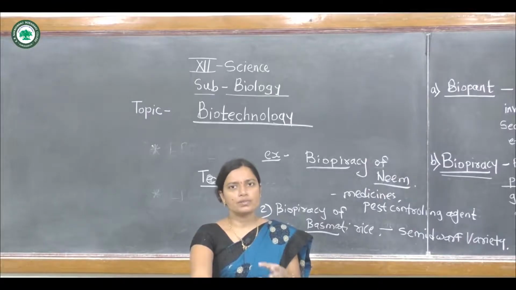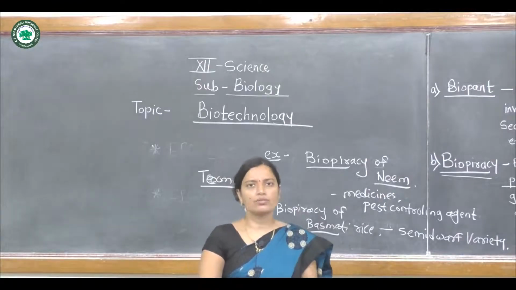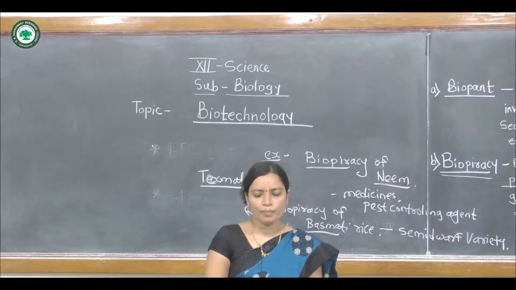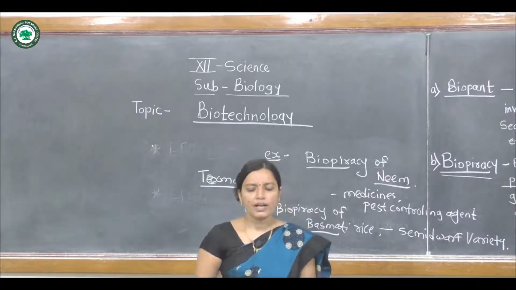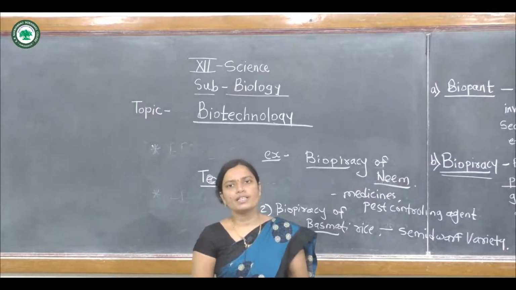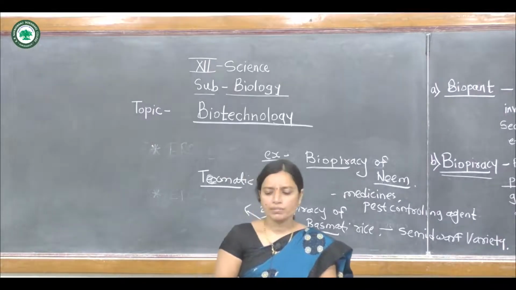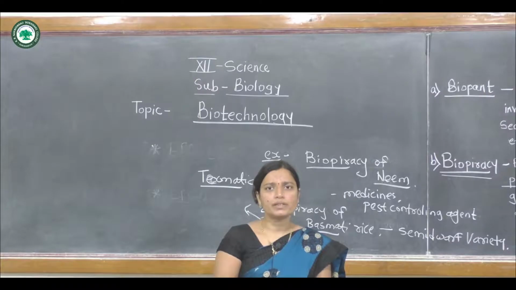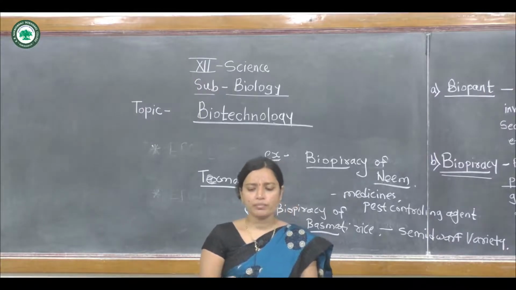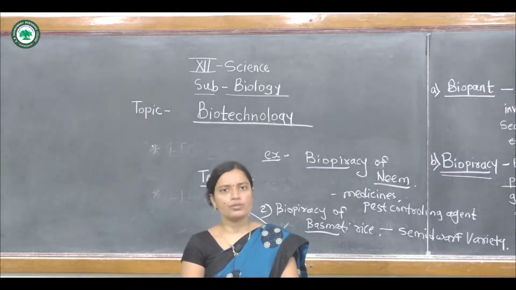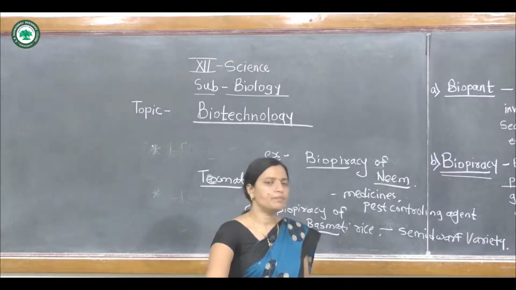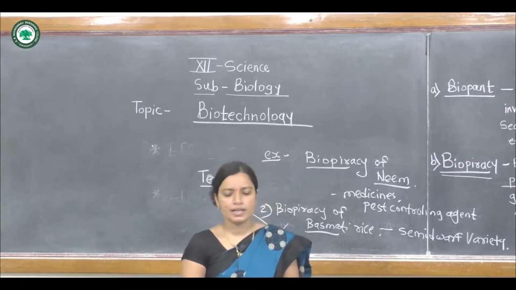This cross means pollination takes place and the semi-dwarf variety is developed, and this new variety of rice is called Texmati, derived from Indian basmati rice. This is one example of the biopiracy of the rice plant.